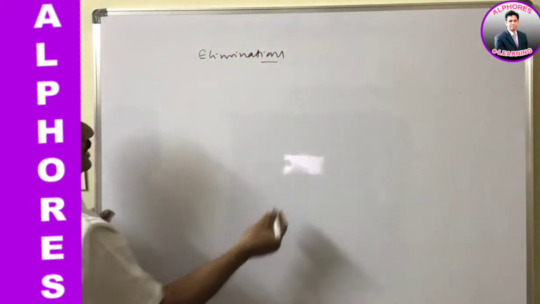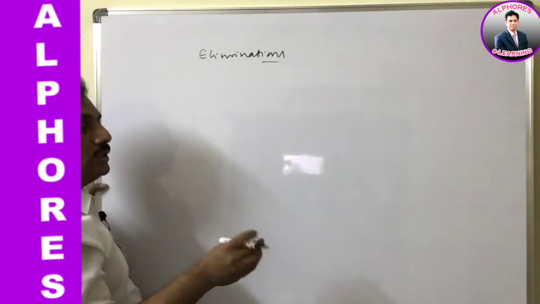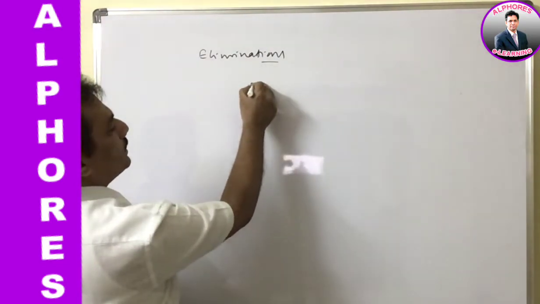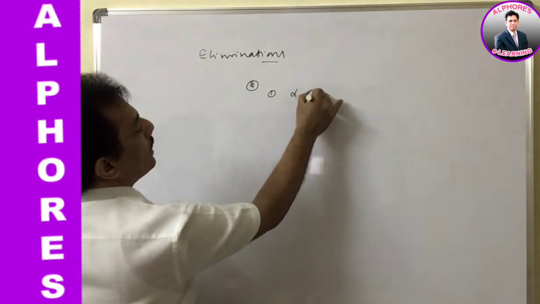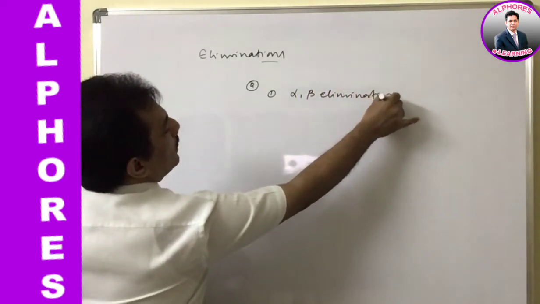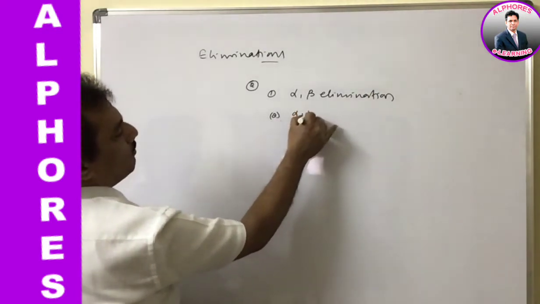Depending on the leaving group presence, or depending on the carbons from which the leaving groups are going out, these are of two kinds. One is alpha beta elimination, which we consider in case of alkyl halides and alcohols, and the second one is alpha alpha elimination.